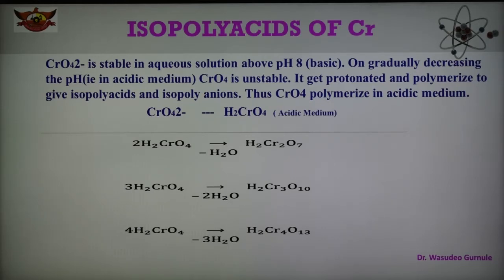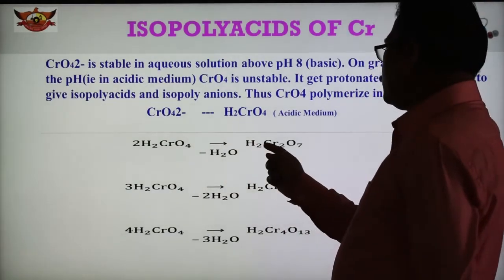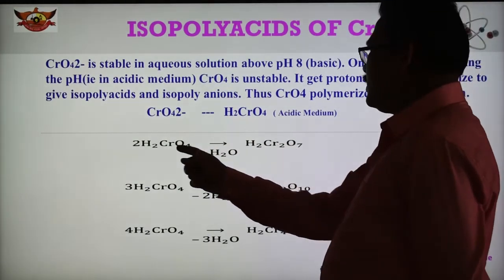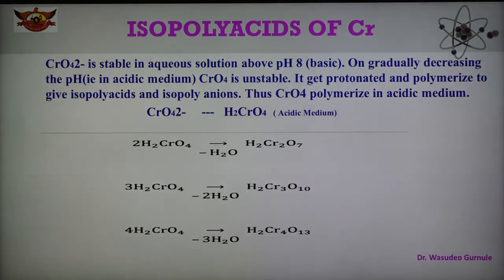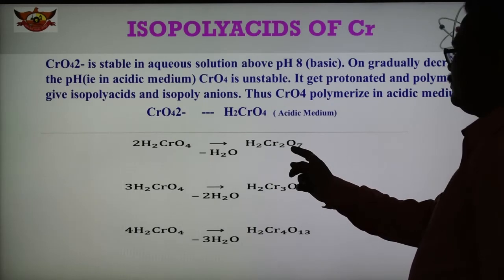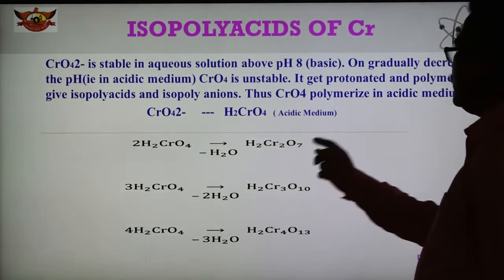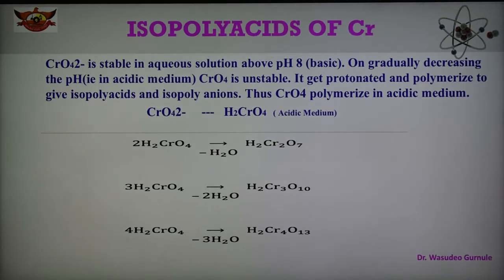Now some more reactions are given here. This compound H2CrO4 undergoes removal of one water molecule, that is one oxygen and two hydrogens, and we get H2Cr2O7. So minus water, we get this compound, the protonated isopolyacid.